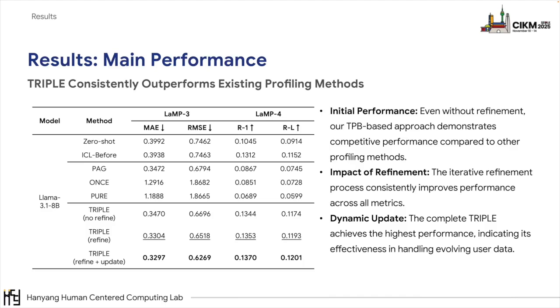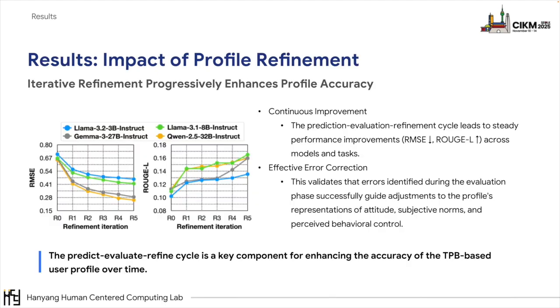Finally, the complete Triple version achieves the highest performance. This indicates its effectiveness in handling evolving user data over time. Overall, Triple consistently outperforms existing methods. Let's dive deeper into the impact of profile refinement. This graph shows performance over 5 refinement iterations.